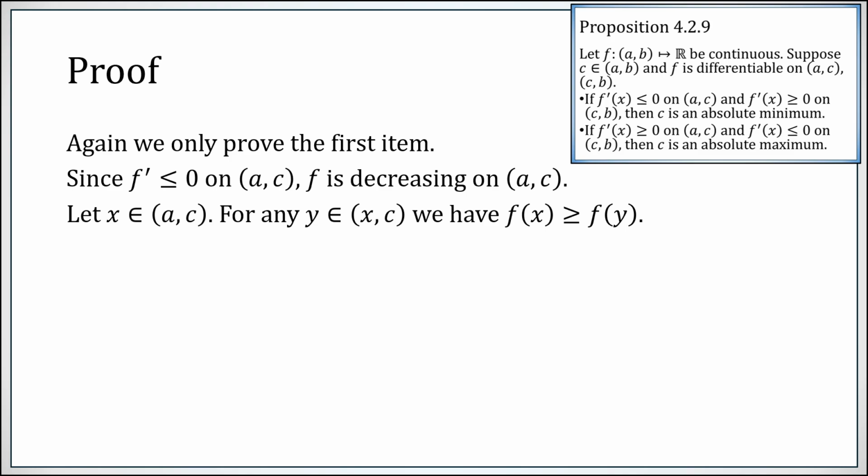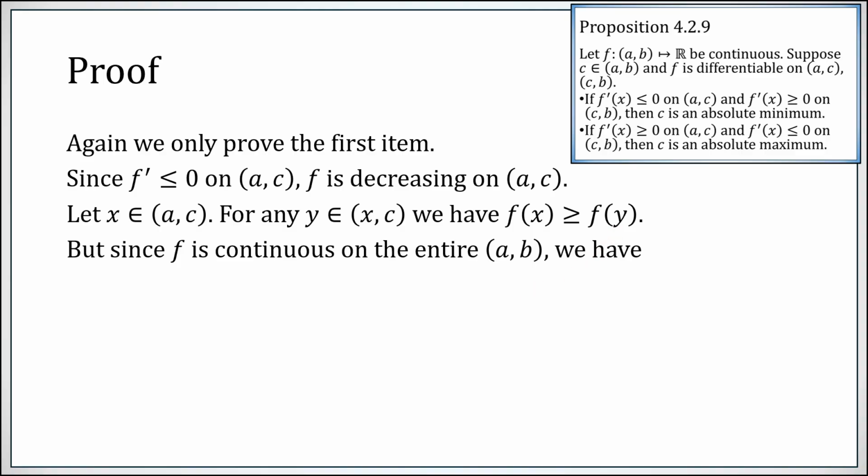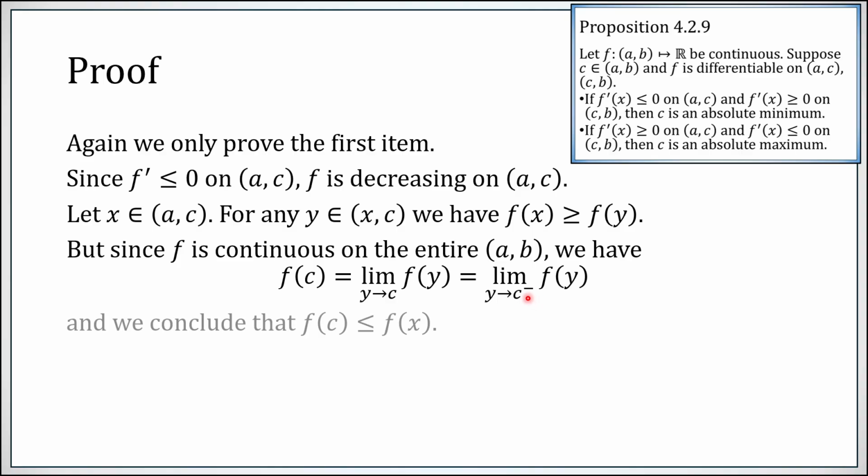Now pick any point x in between a and c and let y be in between x and c. Now, since y is larger than x, and our function is decreasing on this interval, f of x is bigger than or equal to f of y. But f is continuous on the entire interval from a to b, meaning f of c is the limit as y approaches c of f of y. Since this limit exists, the one-sided limit is equal. However, if y is less than c but bigger than x, which would be the case as y approaches c from the left, f of y is less than or equal to f of x. So this limit, f of c, is also less than or equal to f of x.